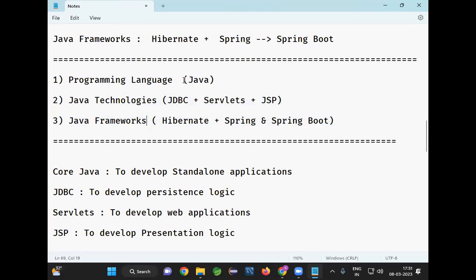So whenever Java came into market, in which year did Java come into market? In 1991, Java language came into market with a name called Oak.